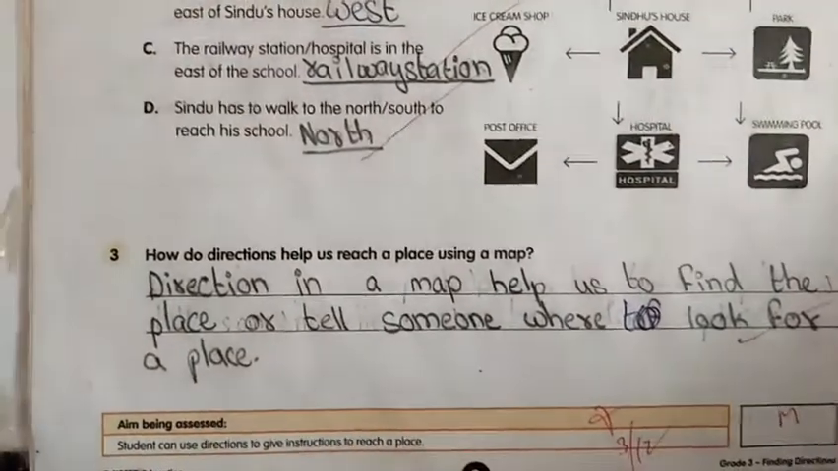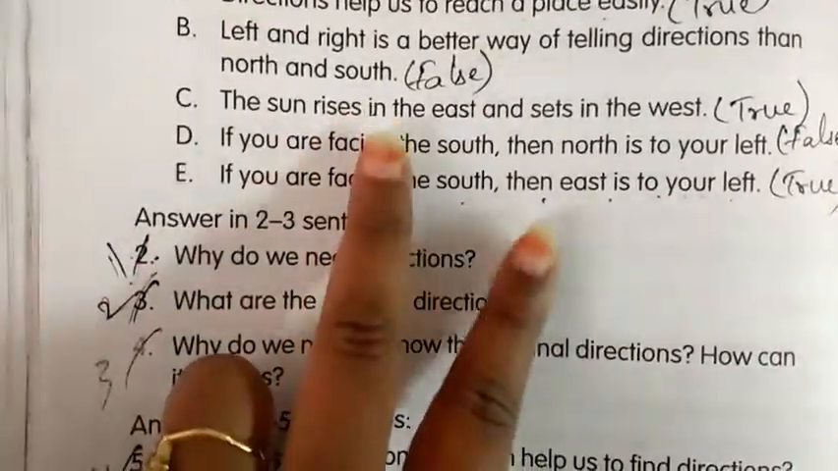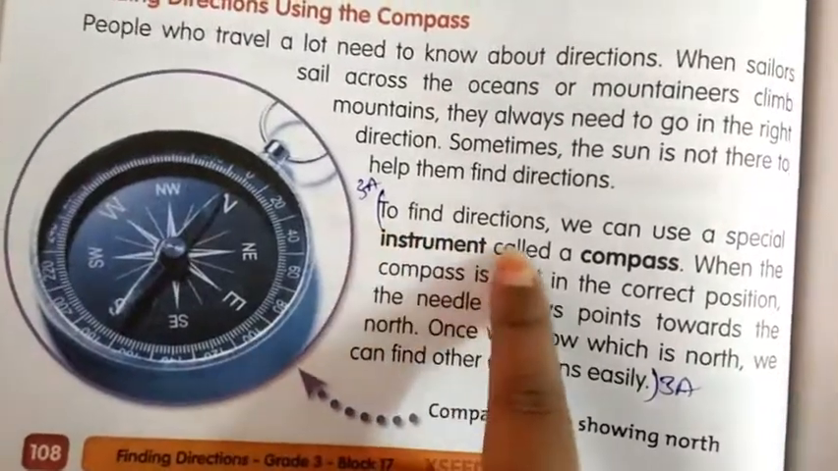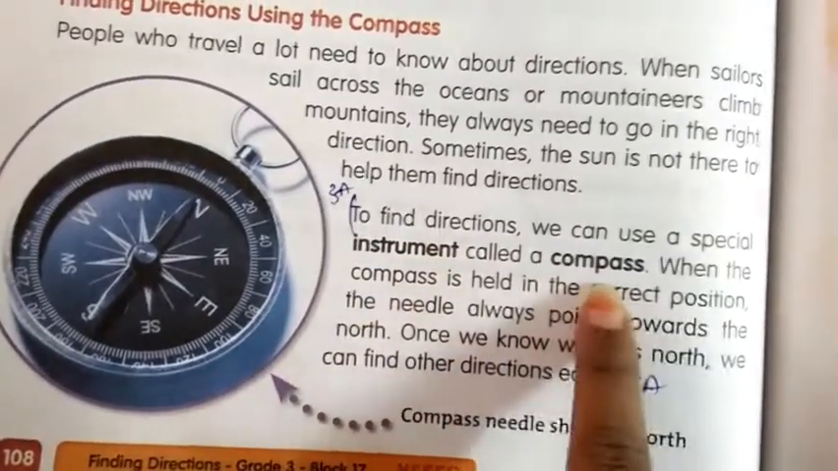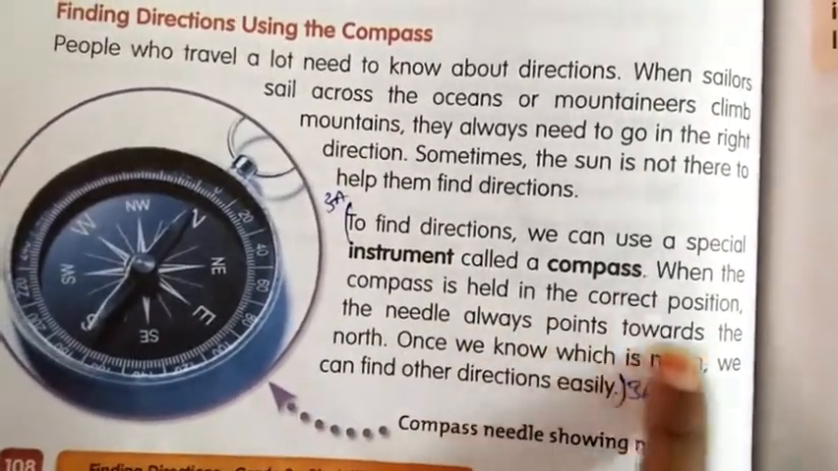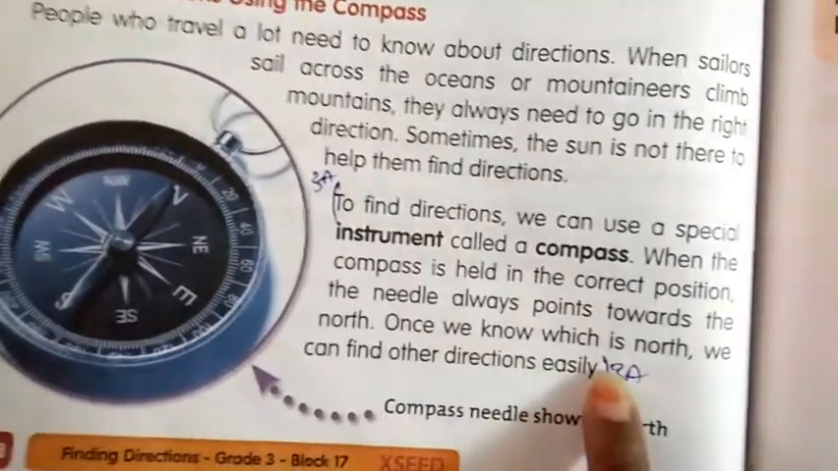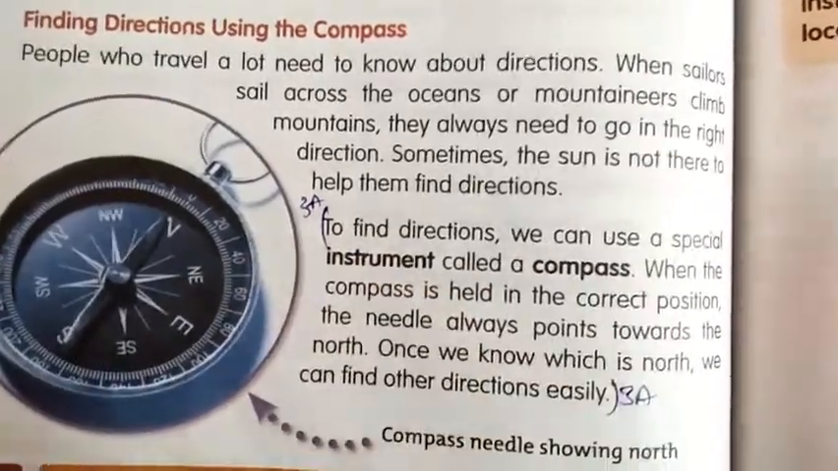Okay, now let's do the classwork. Everyone open your reader. Children, we have already finished the glossary, keywords, true or false, and the first and second questions. Mark the sixth one as your third question. How does a compass help us in finding directions? Turn to page 108, third answer. To find directions, we can use a special instrument called a compass. When the compass is held in the correct position, the needle always points towards the north. Once we know which is north, we can find other directions easily. So this is the third answer.